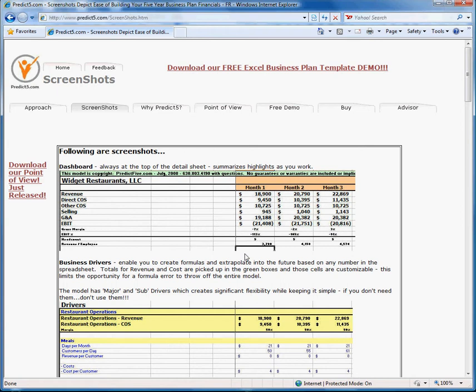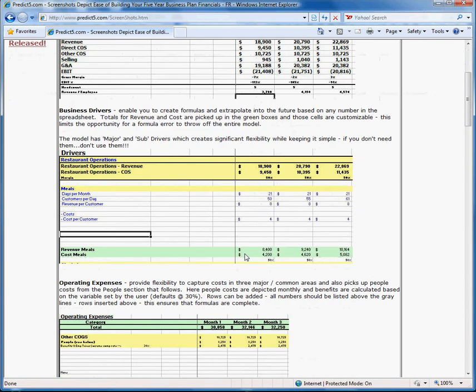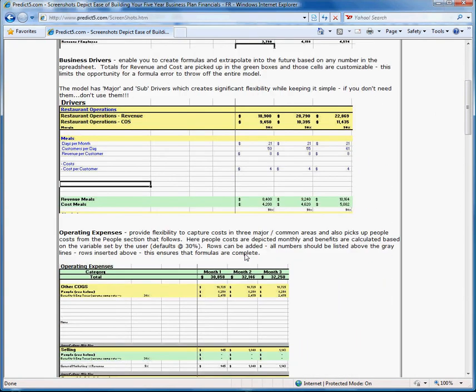Section number 2 is the business drivers. And what you're going to find as you look at the way that we've set up this tool, it enables you to put the labels in this section here, and then you'll find those show up on the actual income statement. The tool has multiple major business drivers. Each business driver has sub-business drivers. So you can create very flexible formulas on these sections of the sheet.